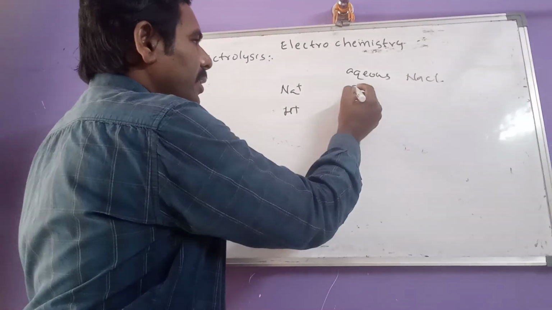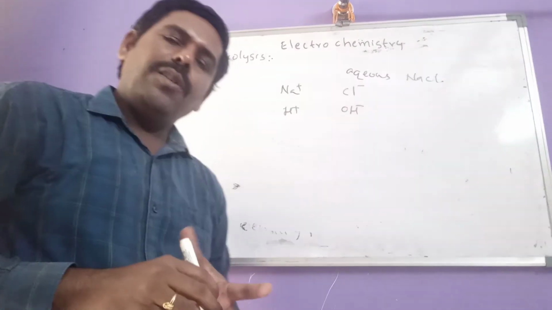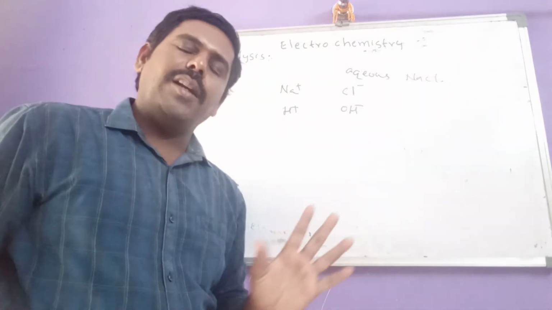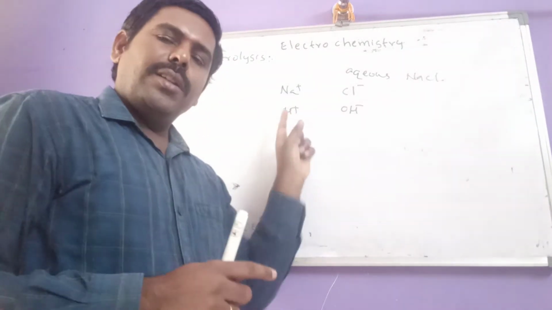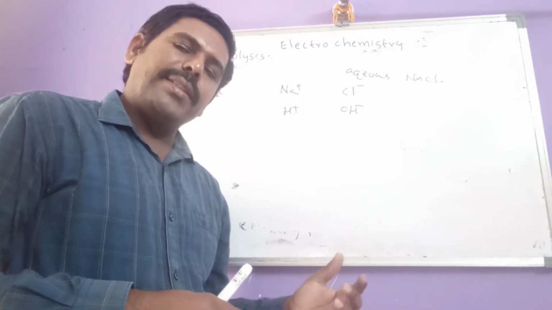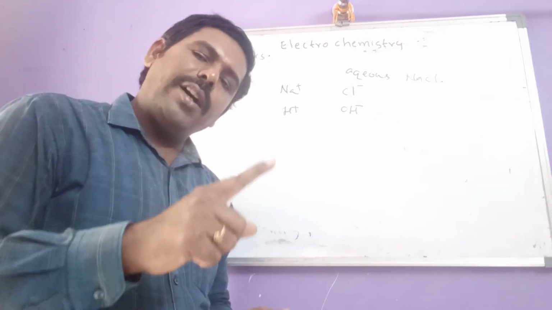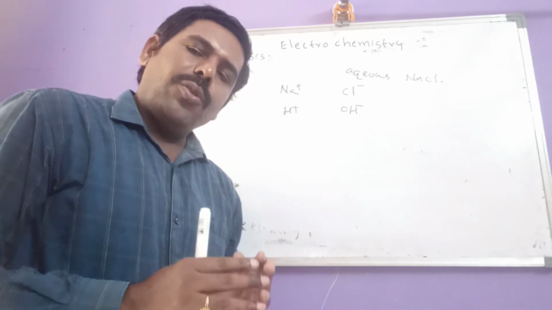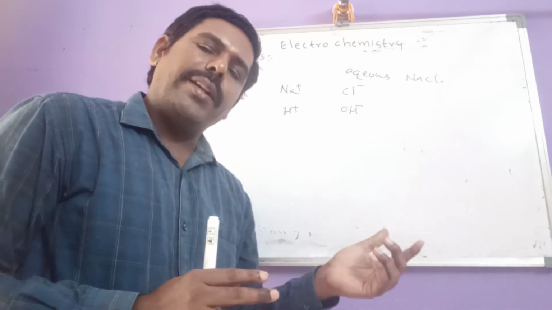Now come to anions. Not only Cl-, this solution contains another anion, OH- also. So two cations and two anions are present. Now here, between these two cations, only one can get discharged at the cathode. In the same way, between these two anions also, only one anion gets discharged at the anode. So, how to determine the product at the cathode and the product at the anode?